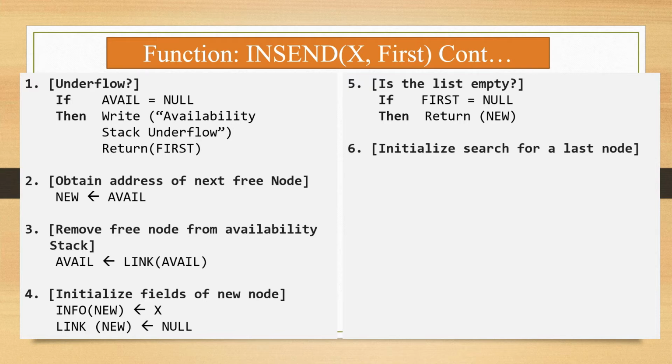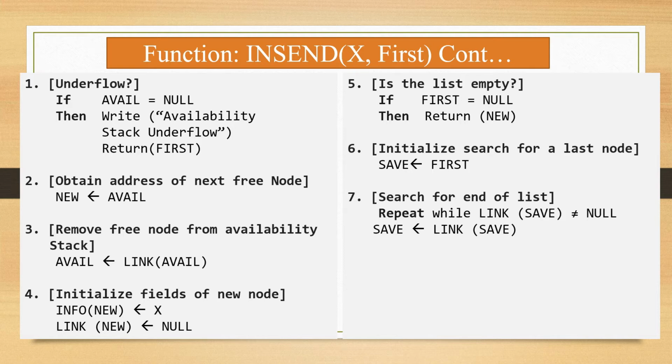Step number 6, initialize search for a last node. For that, first is assigned to save. So now first becomes save. Now step number 7, search for end of list. Repeat while link of save is not equal to null. We have to check whether link of save is null or not. Until we get link of save equal to null, we have to repeat this step number 7, and link of save is assigned to save.